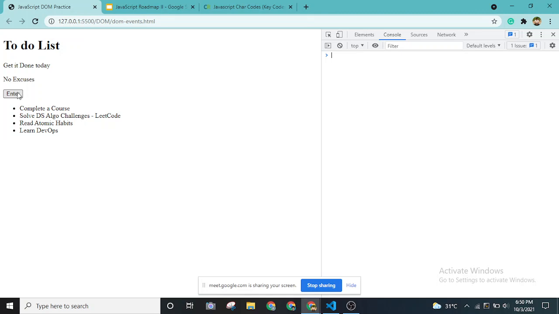So this is how we can add DOM events in the JavaScript files. Let me uncomment the previous script so that our console is neat.